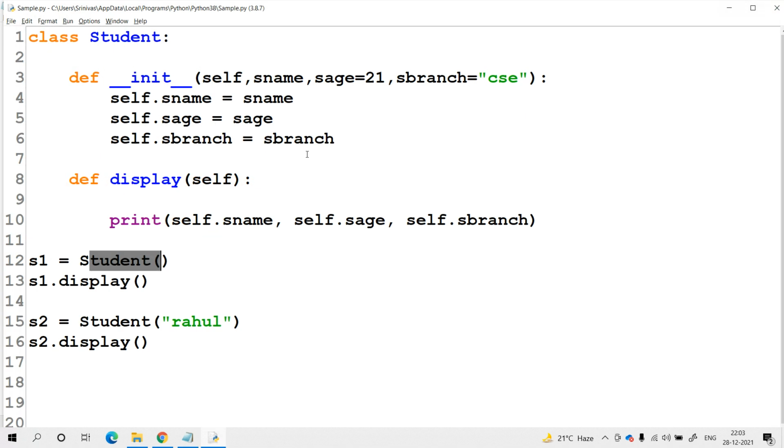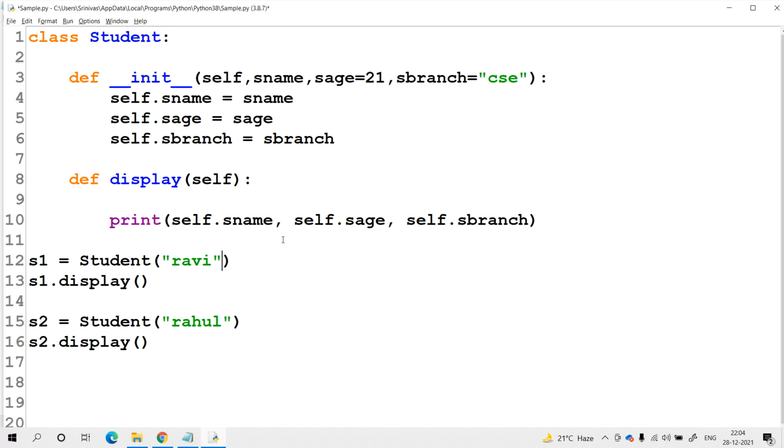The name is mandatory at the time of calling. Some of these parameters have default values, but for the name there is no default value. Definitely at the time of creation of the object, we need to pass a value. The value that I am passing here is Ravi.